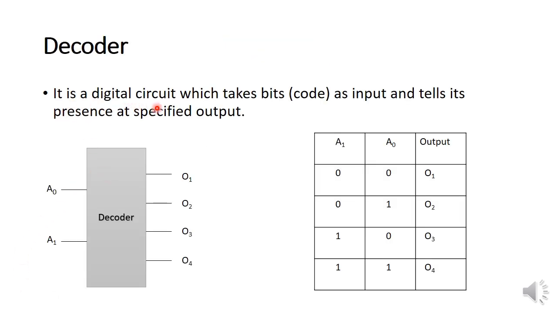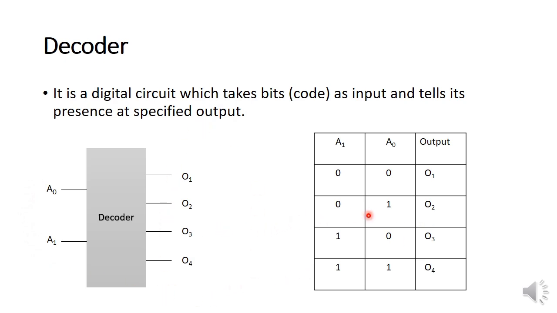It is a digital circuit which takes bits, which we call code, as input and tells its presence at specified output. Consider here we have a simple kind of decoder with 2 inputs and 4 outputs.